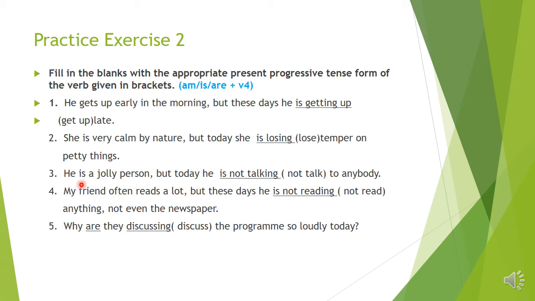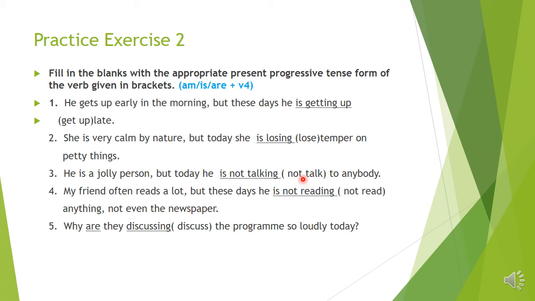Right, children? Number 3. He is a jolly person. But today he dash not talk to anybody. Here, present progressive tense of not to talk. Talk, ing form is what? Talking, not talking. Now, from the three words, what will come in answer? Am or is or are. Which word will come, children? See the subject here. What is the subject? He. So with he, what will come here? Is. He is not talking to anybody.